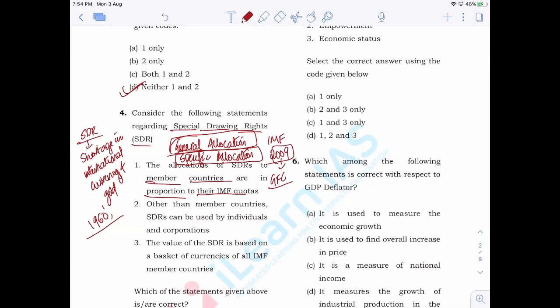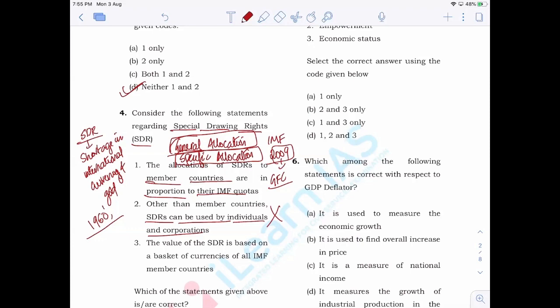Now, next is other than member countries, SDRs can be used by individuals and corporations. No, it is wrong. SDR is not a currency that can be used as a medium of exchange per se. It is kind of a currency asset that can be used by the member countries for maintaining their official reserve. It is not for the businesses to transact. It is for the member countries to actually keep it as a foreign exchange reserve. So as a result, it cannot be used by the individuals and corporations. So that statement is wrong.